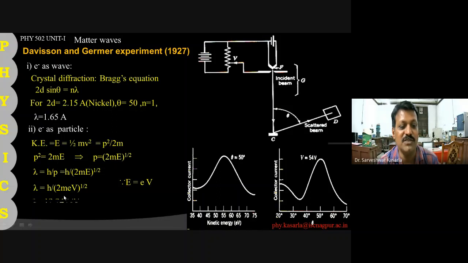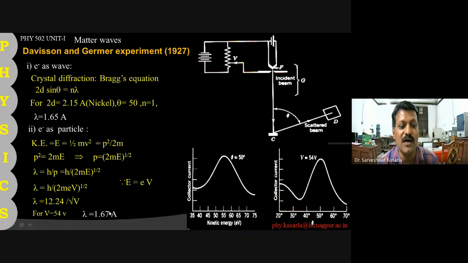These are constants, h upon square root of 2me is constant, and its value comes out to be 12.24 upon square root of V. If you put the value of V, say 54 volt, then you will get lambda as 1.67. So by treating electron as a particle, the lambda comes out to be 1.67, and by treating electron as a wave, the lambda comes out to be 1.665.